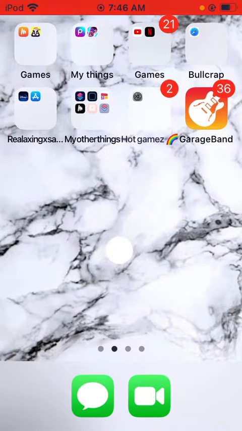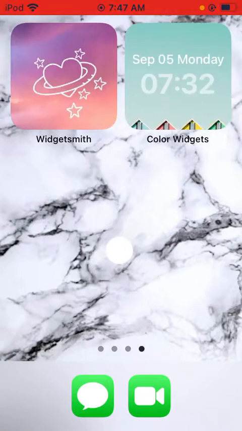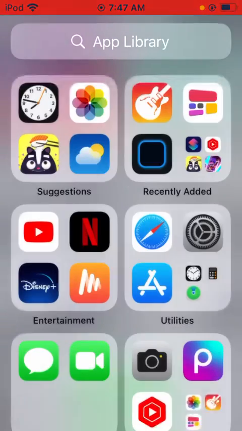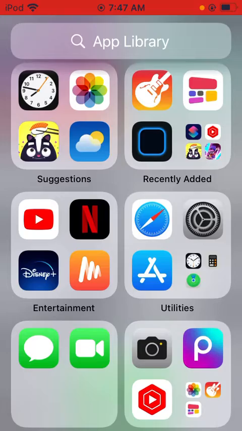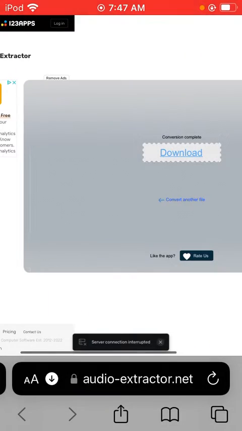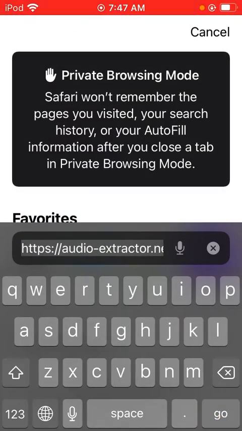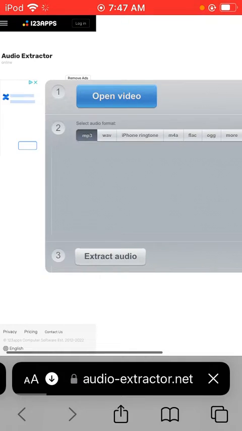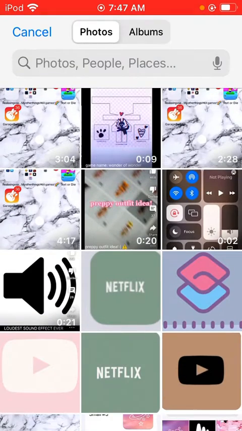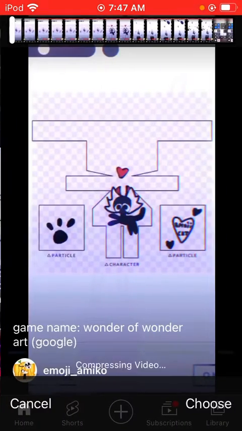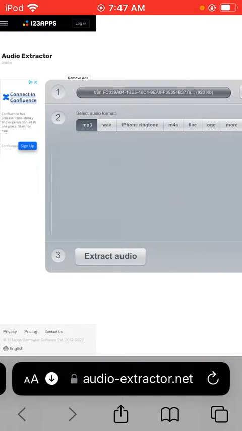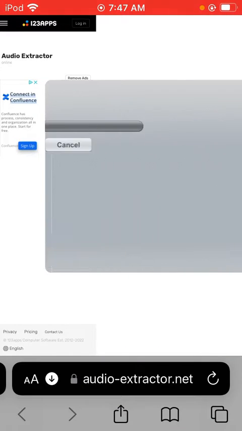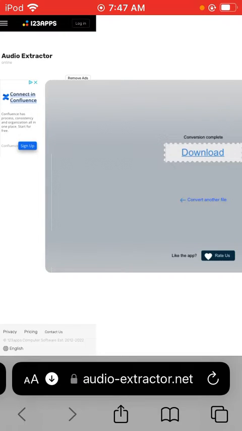So first you record your video that you want. I've already recorded mine. And then you go to audio extractor. I already went there. I press go. And then you say open video, photo library. And then you pick the video you want. And then you extract audio when it's done downloading. Once that's loading, you press download.